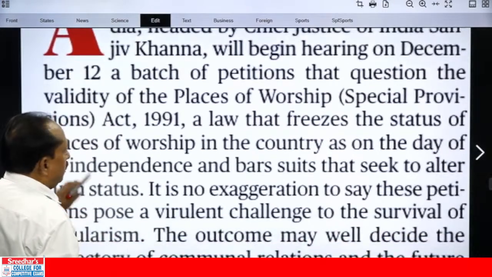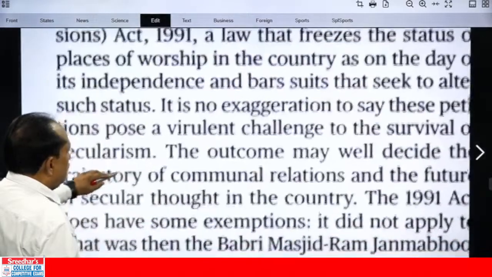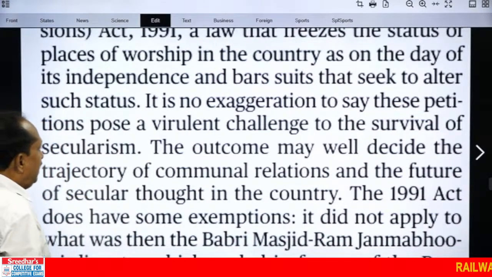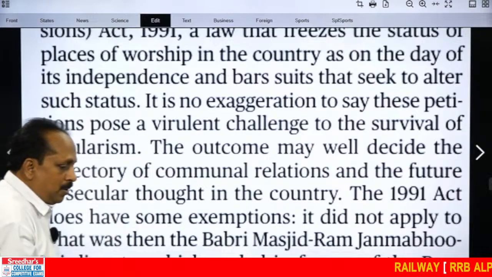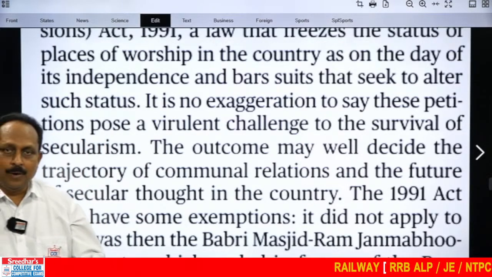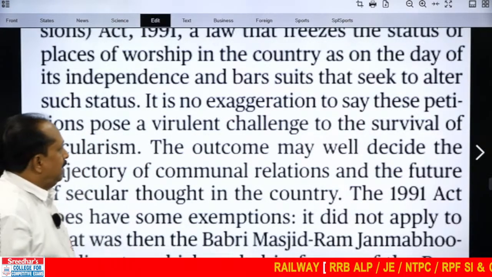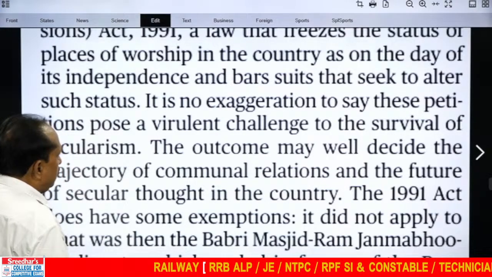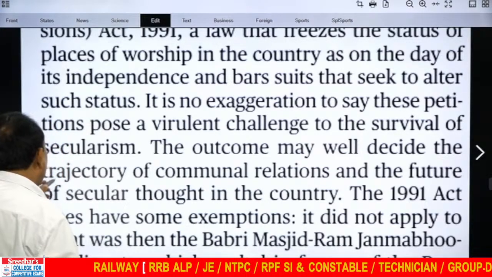And regarding that hearing, based on that, what does the editorial say? It is no exaggeration. Exaggerate means what? To magnify something. It is no exaggeration to say these petitions pose a virulent challenge to the survival of secularism.